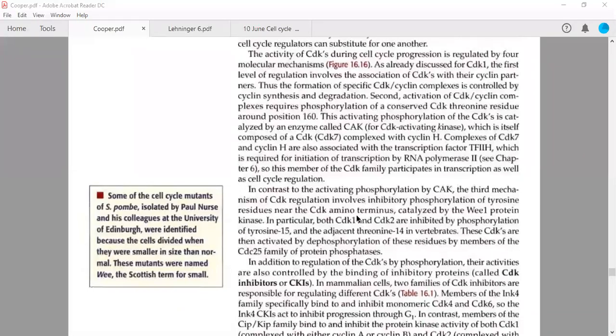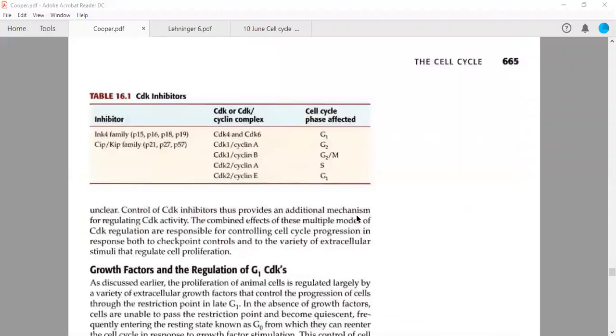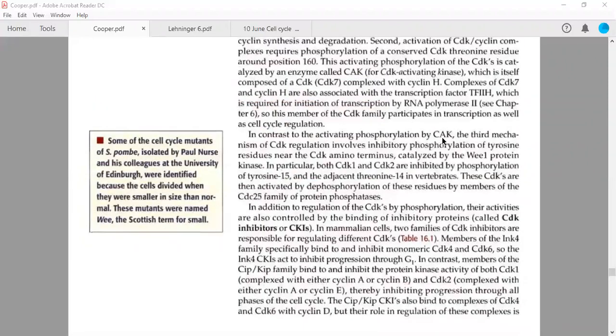Now the third mechanism or molecular basis of regulation is, in contrast to activating phosphorylation by CAK, the third mechanism of CDK regulation involves the inhibitory phosphorylation of threonine and tyrosine. Threonine at the 14th position and tyrosine around the 15th position.